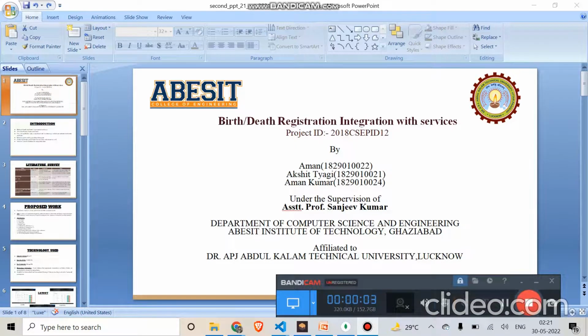So today I, Aman, and my teammates Akshit Tyagi and Aman Kumar are here to present our final year project. The title of our project is Birth Death Registration Integration with Services, and the project ID is 12. We have completed our project under the supervision of Assistant Professor Sanjeev Kumar.